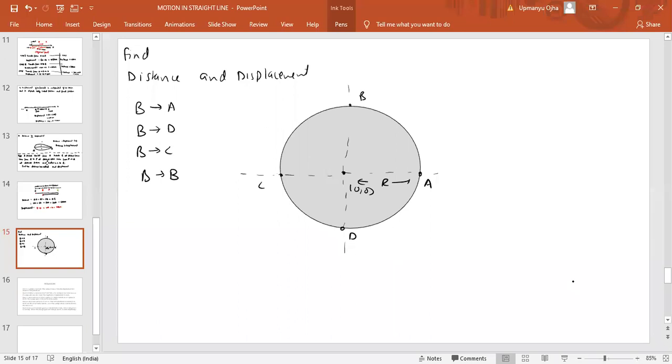Take the radius as R. In terms of R, you give the answer.